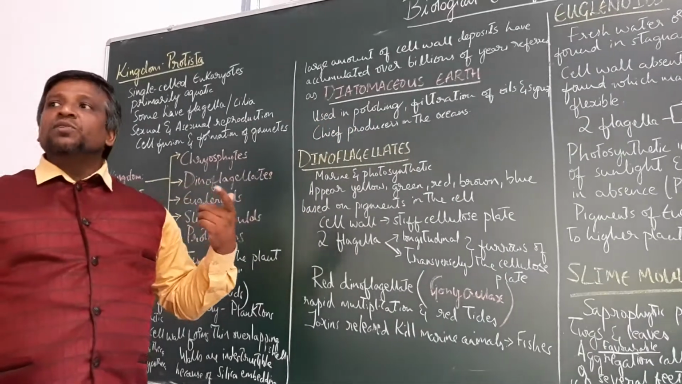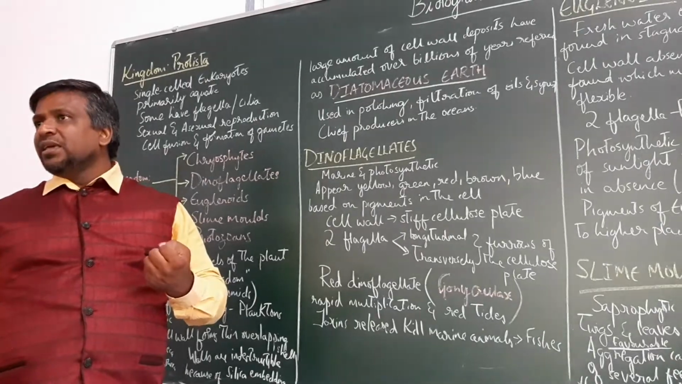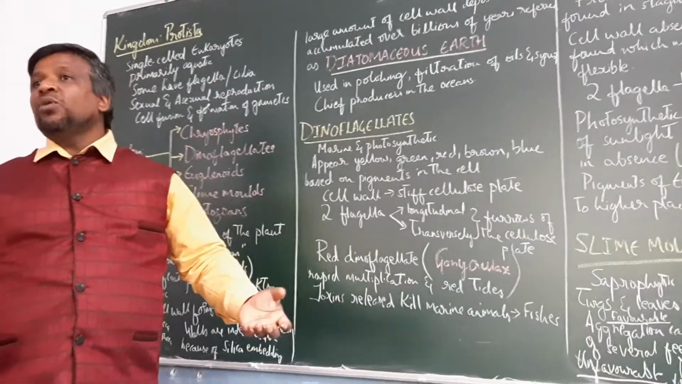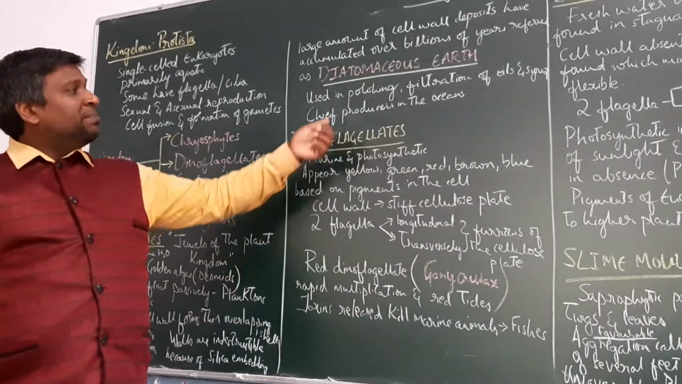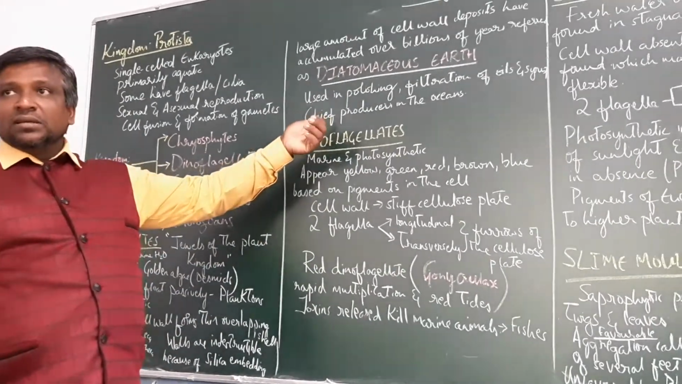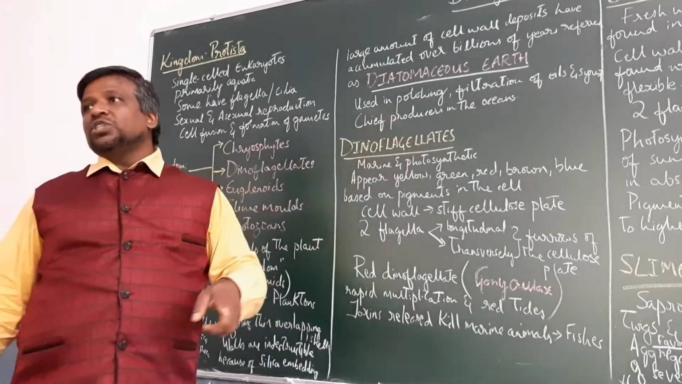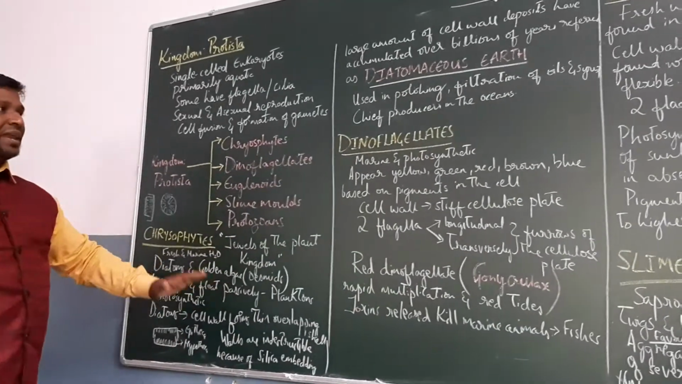They are chief producers in the oceans. Maximum photosynthesis takes place in the oceans, not by the huge trees. Oceans, planktons, they bring about maximum photosynthesis. So the diatoms or the chrysophytes are the chief producers in the oceans. Okay, that is what you have to remember regarding the chrysophytes.